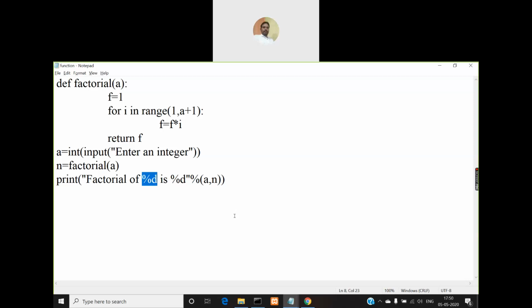Yes or no? Yes, sir. Okay, so you have to remember one thing: you cannot write the complete program code only within a function.